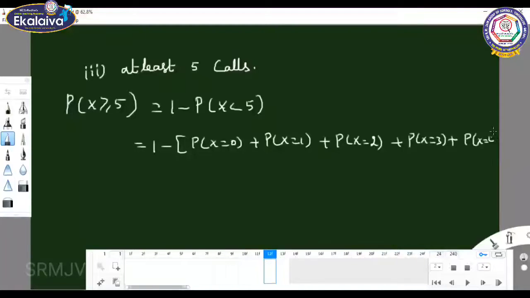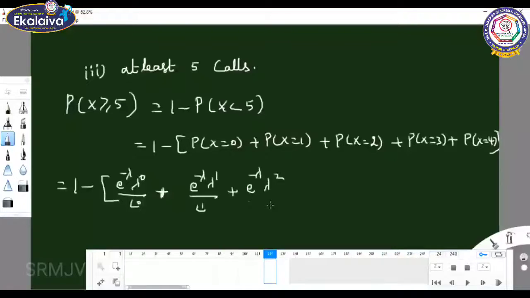So it gives 1 minus e power minus lambda, lambda power 0 by 0 factorial. You can substitute the lambda value afterwards. Plus e power minus lambda, lambda power 1 by 1 factorial, plus e power minus lambda, lambda square by 2 factorial, plus e power minus lambda, lambda cube by 3 factorial, plus e power minus lambda, lambda power 4 by 4 factorial.